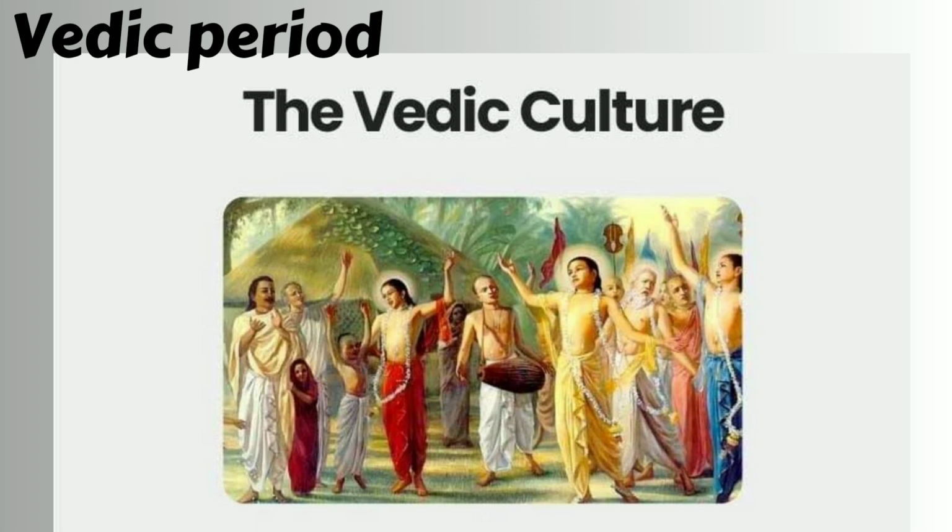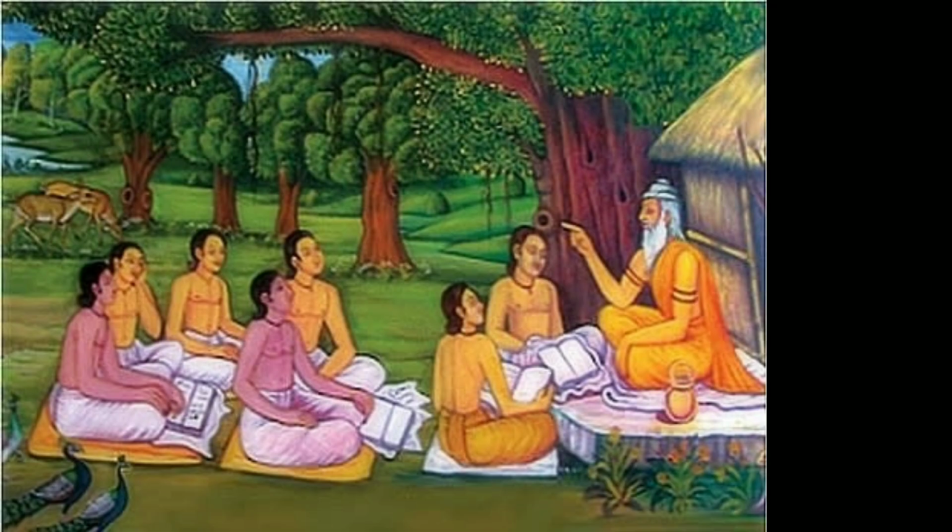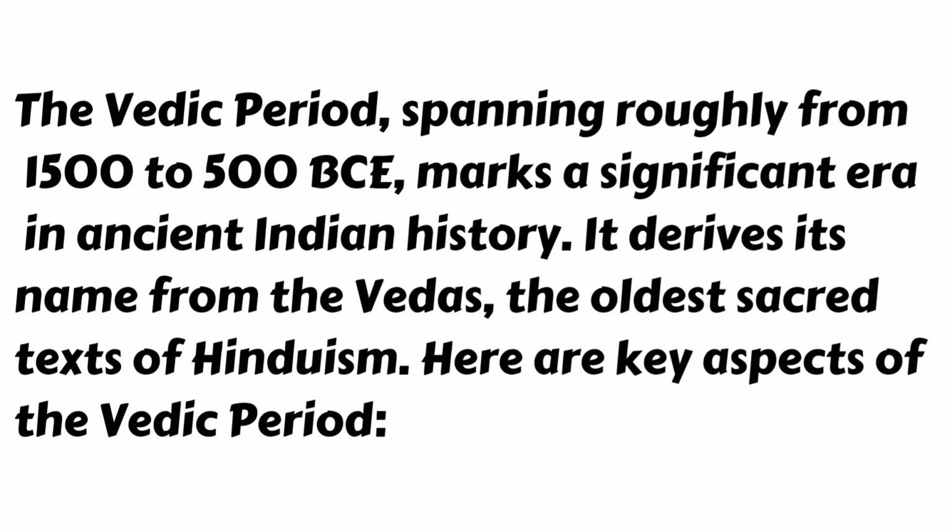The Vedic period, spanning roughly from 1500 to 500 BCE, marks a significant era in ancient Indian history. It derives its name from the Vedas, the oldest sacred texts of Hinduism. Here are key aspects of the Vedic period.